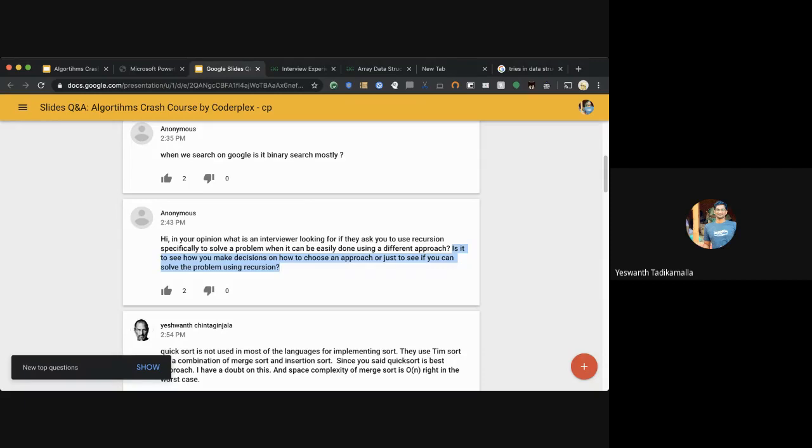So every time we write some code, we have to adapt to some conditions. Let's say if condition A is not there, the solution will be very easy, but condition A is there. Now how would you solve the problem? That is real time. So the reason they might ask you to use recursion is probably to assess if you can change your way of thinking and solve the problem in a different way. I hope I answered this question.